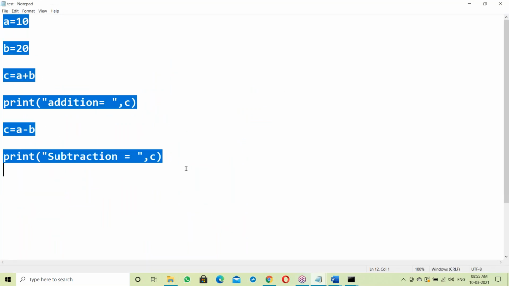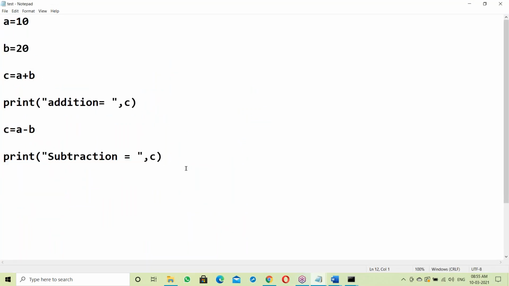Yes, see this Python program. This looks like the English language. It's a user understandable language, called a high level language. Okay, this is our language. It's a high level language.